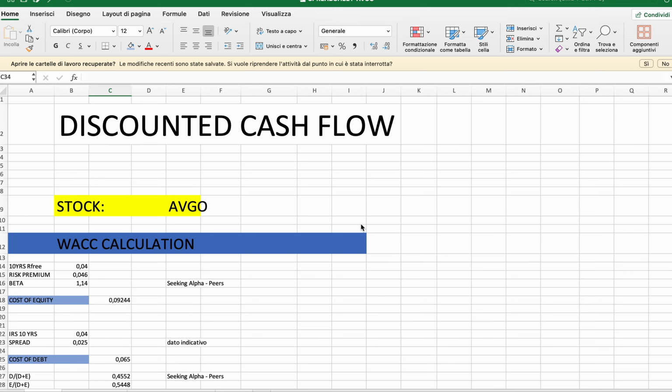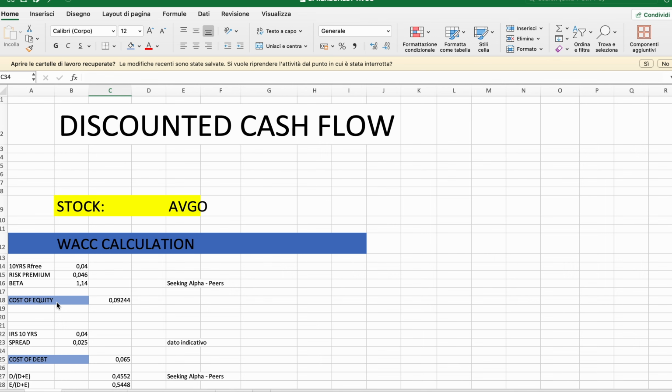Here we have the beta for the last 24 months, and I've taken that as a reference. It is indicative of what we can expect in the future, but the cost of equity is given by the future beta. Of course, we don't know the future, but we try to predict it by looking at what has happened in the last 2 years.